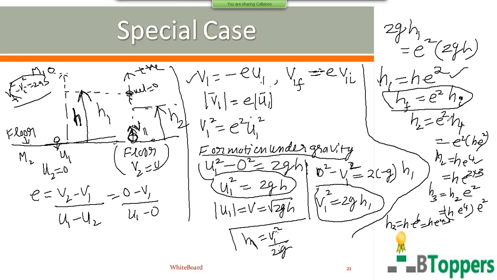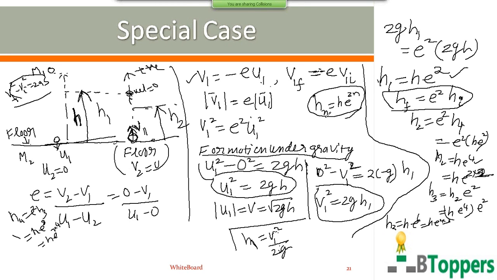So you can observe h1 equal to h into e square, h2 equal to h into e power 4 or h into e power 2 into 2, and h3 equal to h into e power 6 or h into e power 2 into 3. Similarly, for the fourth impact with the floor, we can write h4 equal to e square times h3. That comes out to be h into e power 8, or e power 2 into 4. So the height to which the ball rises after the nth impact with the floor can be written as hn equal to h into e power 2n.